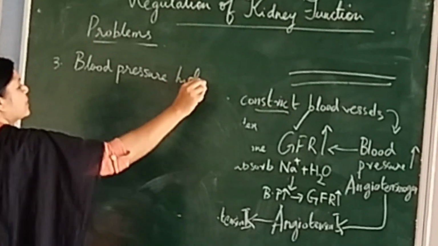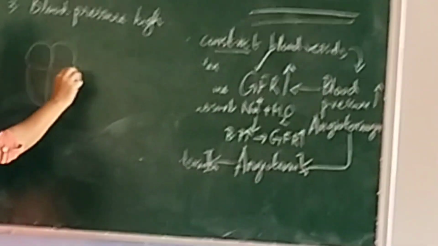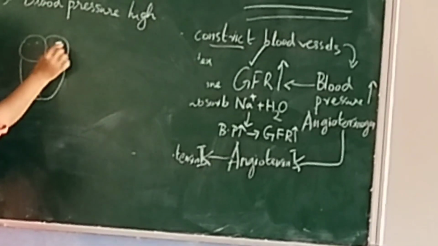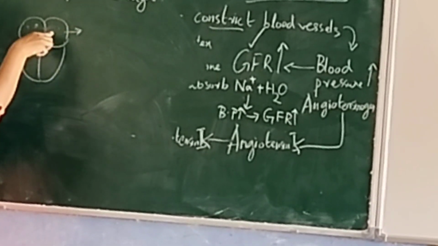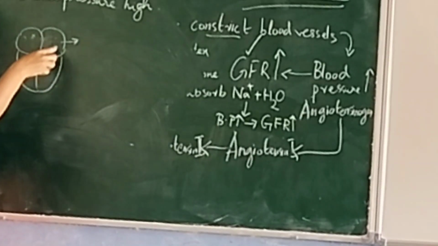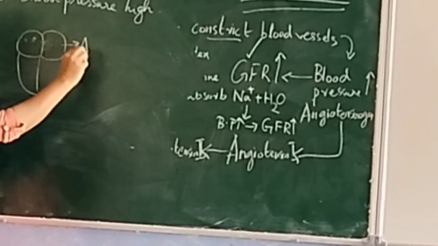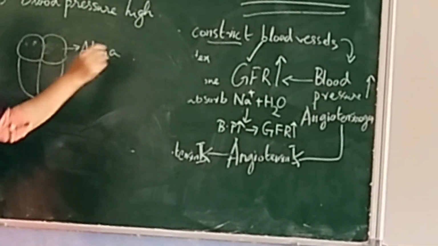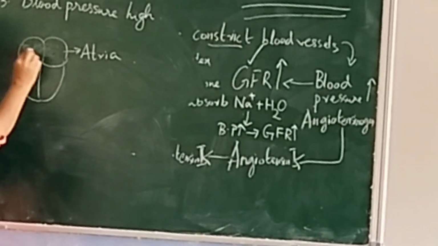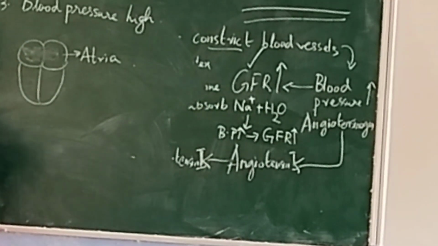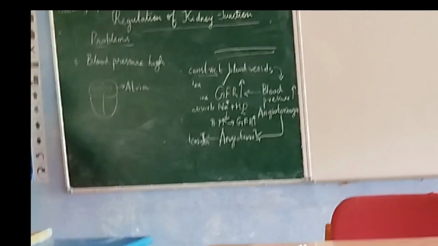That is one problem. This time, here there is one hormone. What is this? Auricles or atria. Here there is one hormone, released by the atria, that makes us relax.